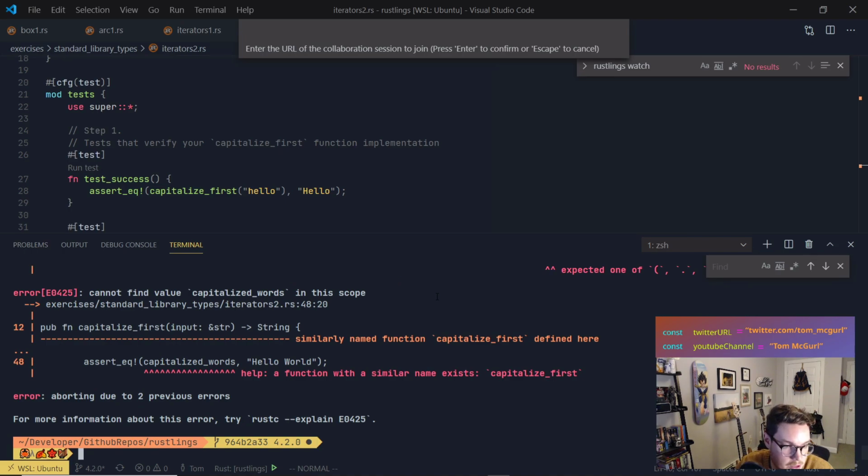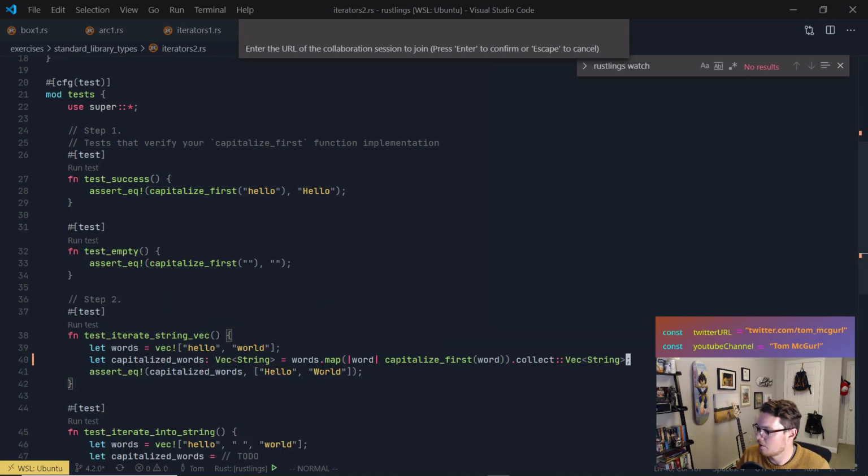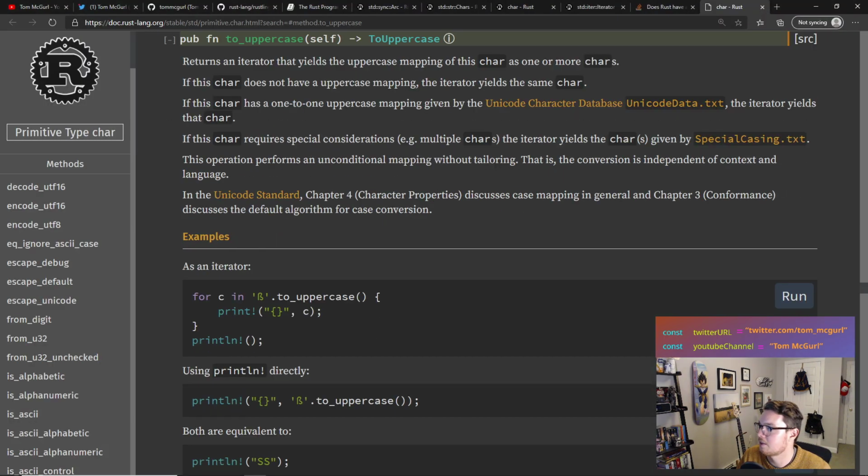Let me tell you a tip. To uppercase. There's an icon at the right of the return type. Put the cursor over it. The return type. All right, let's pull this up. It'll give us a little hint.